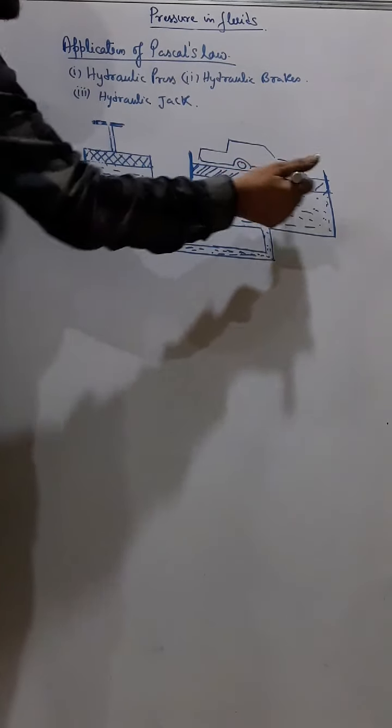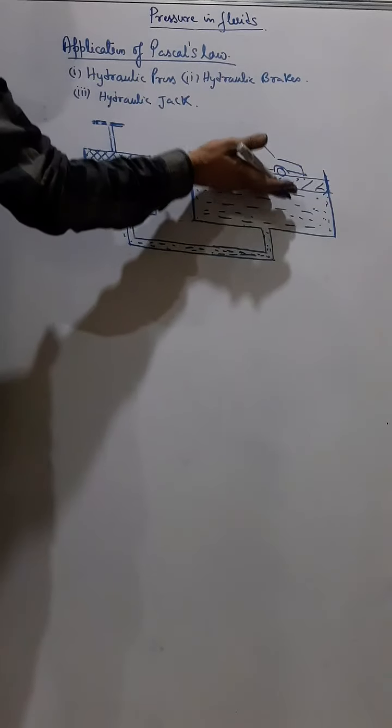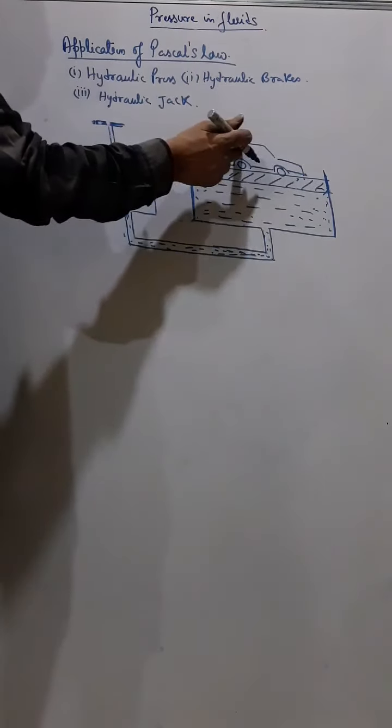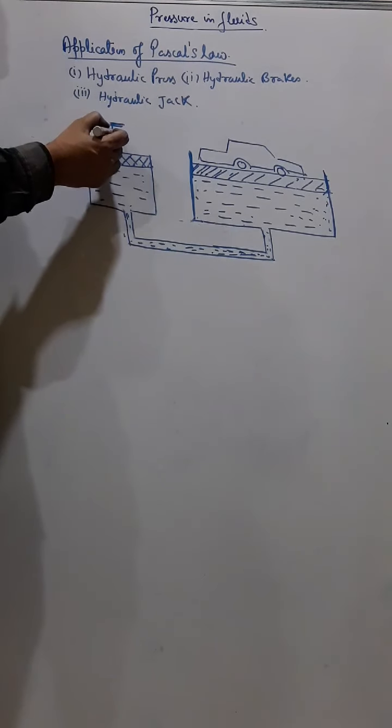Due to that pressure, a force is produced, and that force is large enough to lift this car. So we are using a small force and we can do work of a much greater force. That is the advantage of these hydraulic machines.